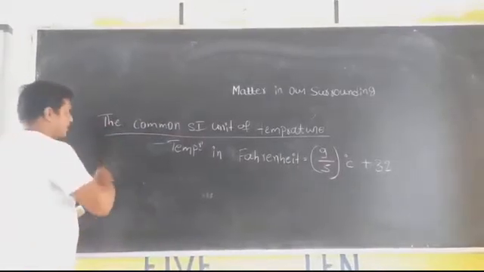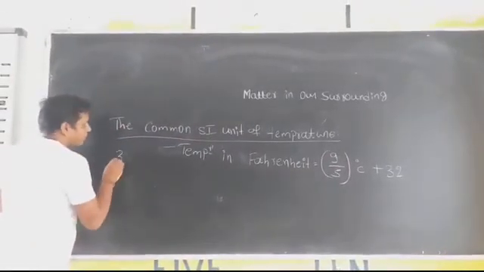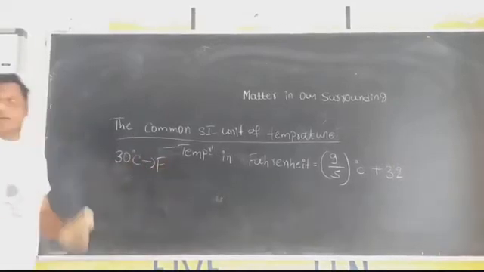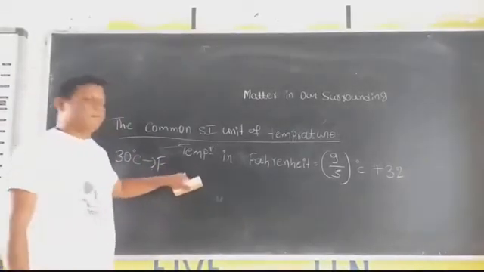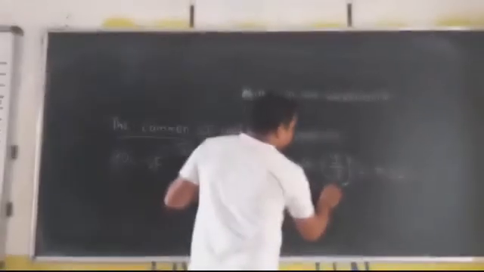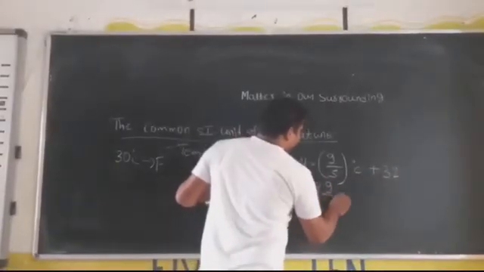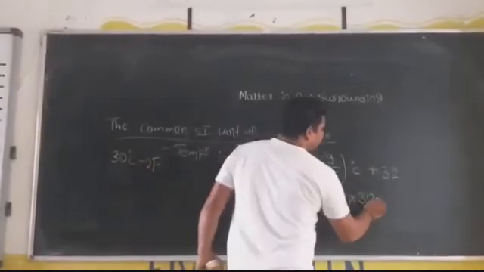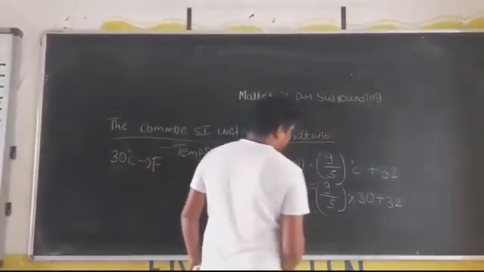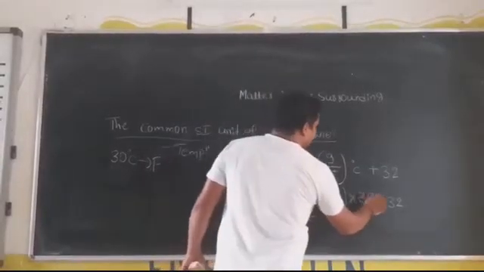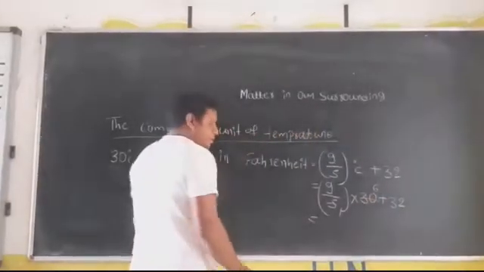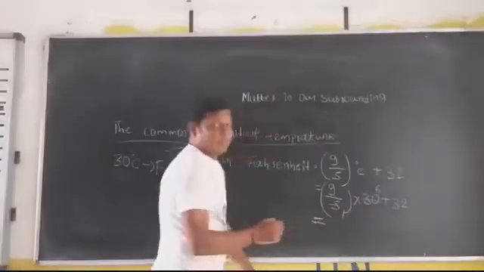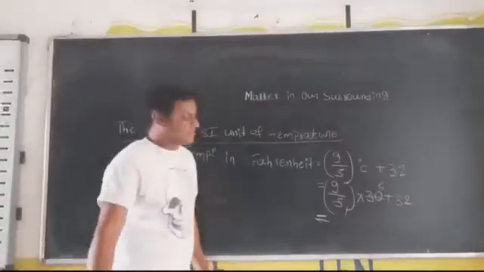Now take up one example: convert 30 degrees Celsius to Fahrenheit. Formula is temperature in Fahrenheit is equal to 9/5 into degree Celsius, that is 30 degrees Celsius, plus 32. Simplify this. 5 sixes are 30, so 9 into 6.